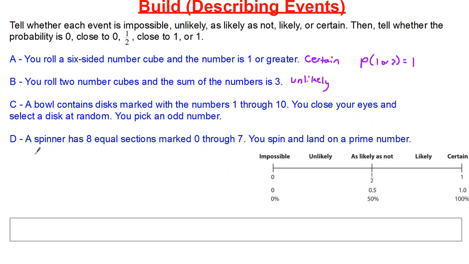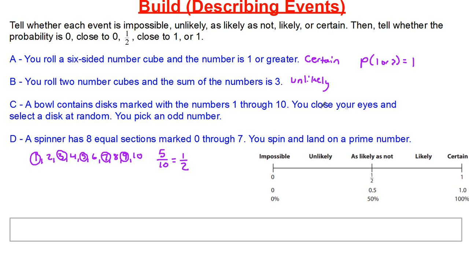So let's take a look at these numbers. 1, 2, 3, 4, 5, 6, 7, 8, 9, and 10. So which ones are odd numbers? That's 1, 3, 5, 7, 9. 1, 2, 3, 4, 5. That's going to be 5 out of 10, which simplifies to 1/2.